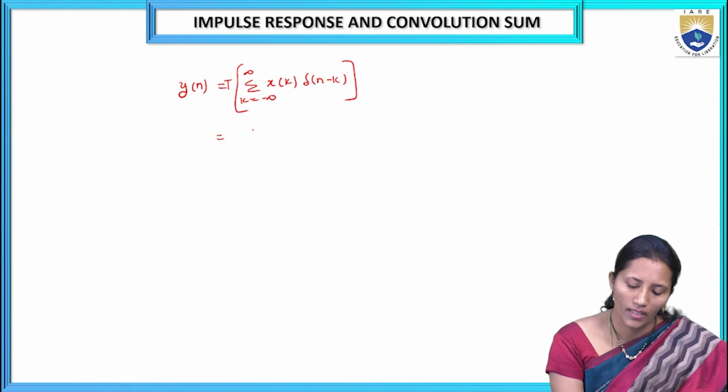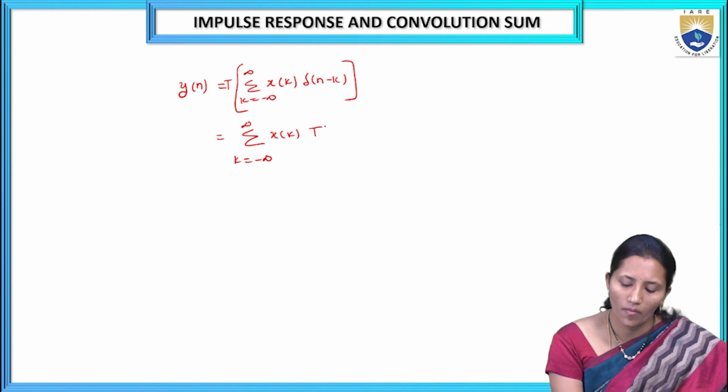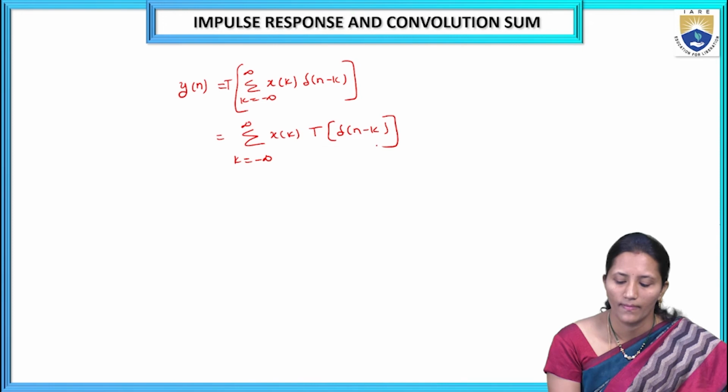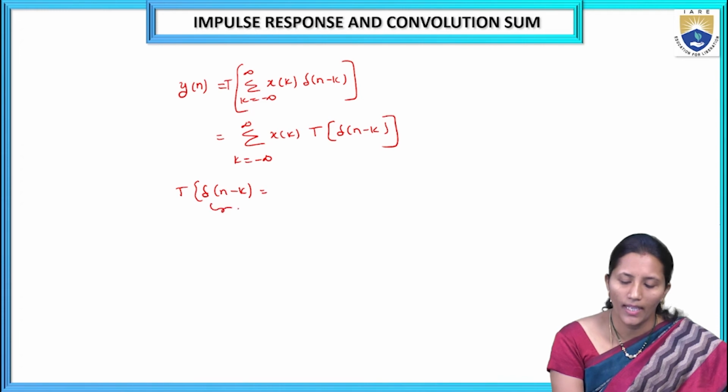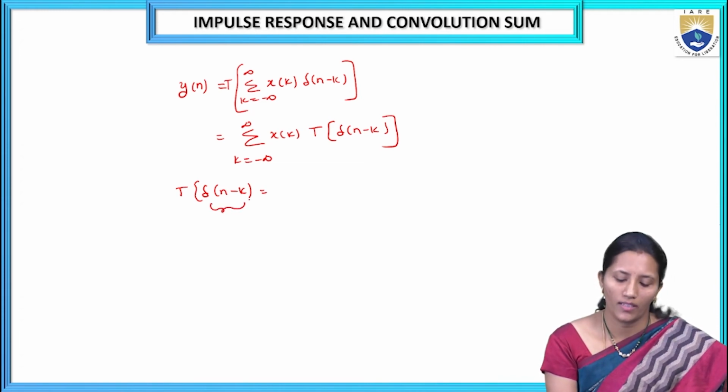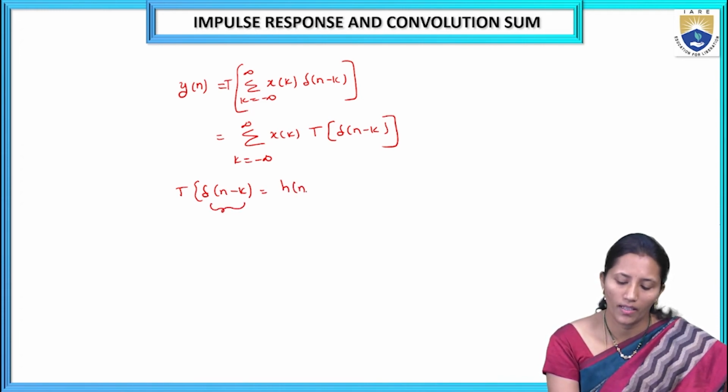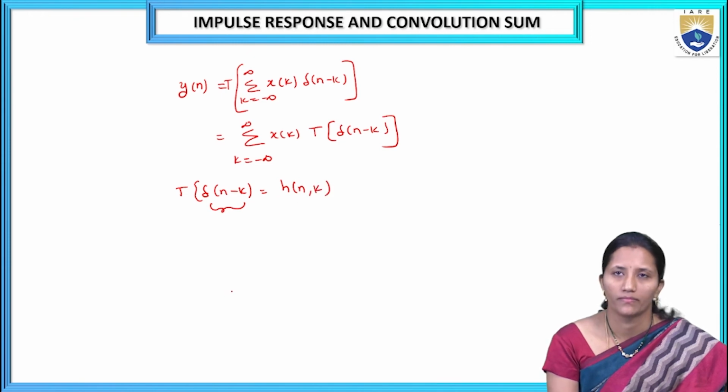So here we can write this as sigma k equals minus infinity to infinity x of k transform of del of n minus k. Here the transform of del of n minus k is nothing but the delayed impulse response, which will be denoted by h of n comma k.